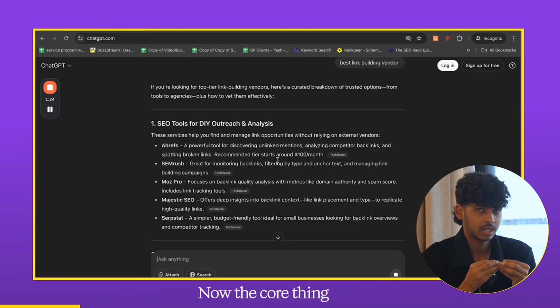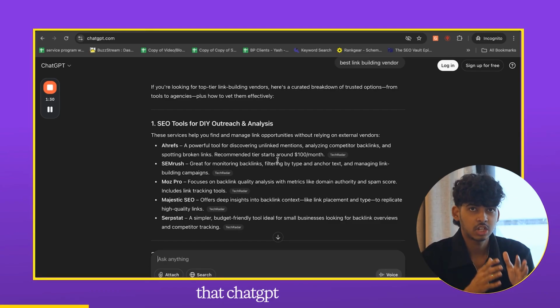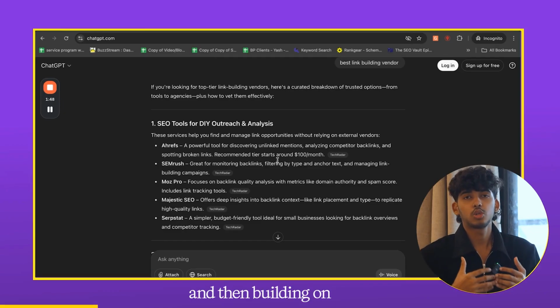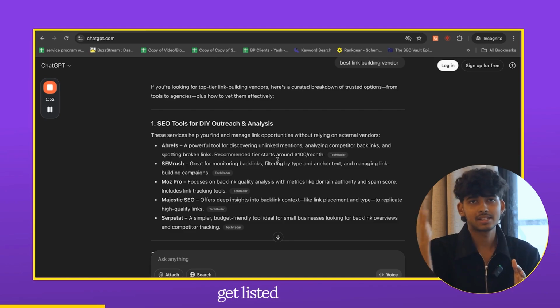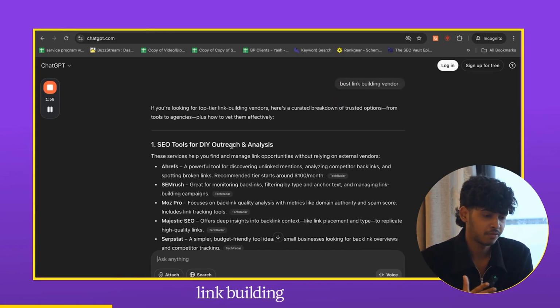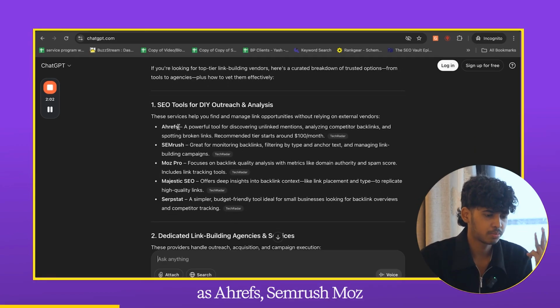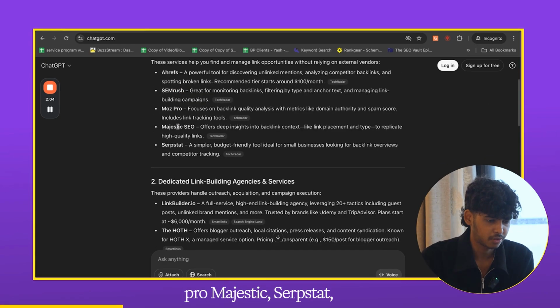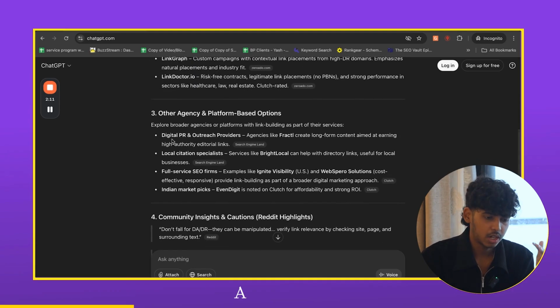Now the core thing here is to actually find all of those citations or sources that ChatGPT or any other AI tool is referring to, and then build on those citations. It's very easy. Find out all the citations, get listed on them. That is it. So if you actually see for the best link building vendor term, the tool has suggested Ahrefs, SEMrush, Moz Pro, Majestic, Serpstat, right? The dedicated link building agencies and services: Link Builder, Hoth, Usurp, LinkGraph, and Link Doctor. A lot of them, right?